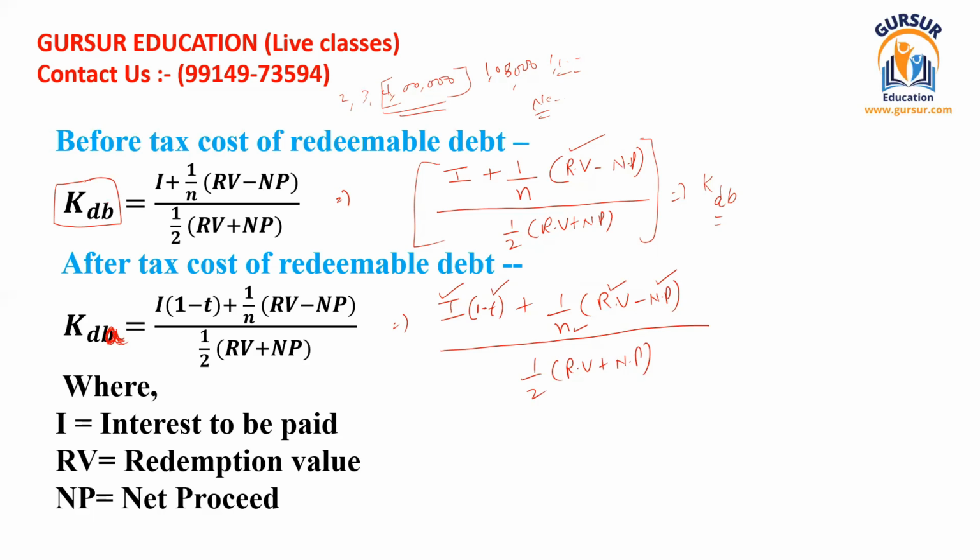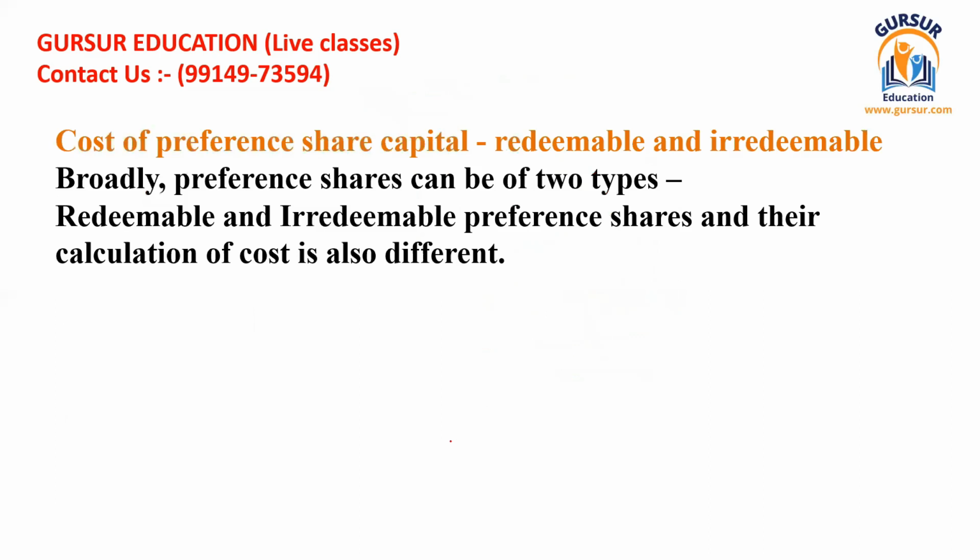Now we are going to move further and let's see. I think the first portion for the calculation of cost of capital, that was cost of debenture, is over. So now we shall talk about the cost of preference share capital. Okay. So regarding preference share capital, we have already delivered a detailed lecture while talking about the sources of finance. We have covered this topic. And now I shall teach you how the cost of preference share capital is calculated.